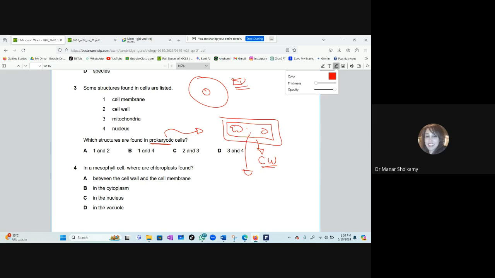This is the example that we take. Bacteria have a cell membrane, of course, and a cell wall, but the cell wall is made up of peptidoglycan. They don't have a nucleus. They don't have rough endoplasmic reticulum or smooth or mitochondria. They don't have these organelles. They only have one organelle, the smallest in size, which is the ribosome that produces proteins.